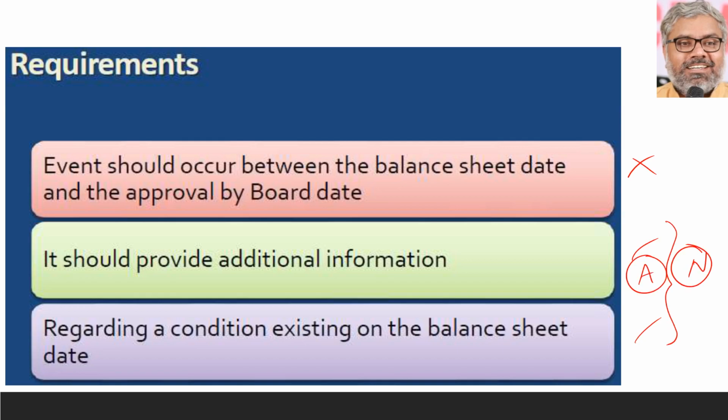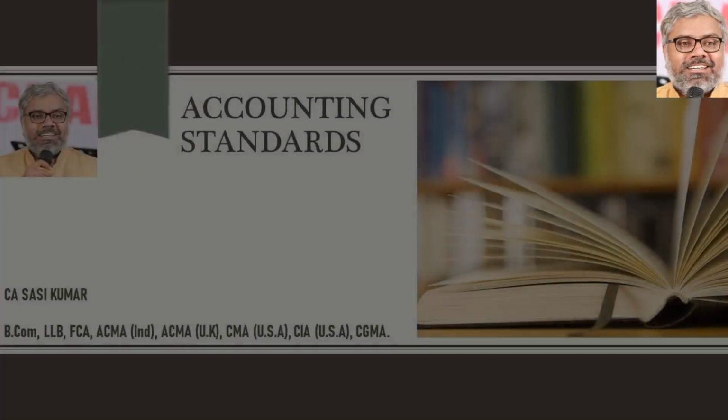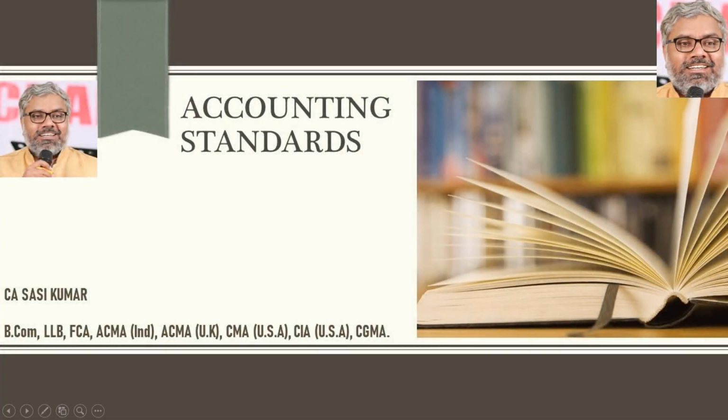That's it. The ultimate essence of this entire standard is this: checking the date when the event has happened, whether that event is only now providing additional information regarding a condition that already existed on the balance sheet date or not. Yes or no? Yes, then it is an adjusting event. No, then it is a non-adjusting event. That's all. With that, we can conclude this. Accounting Standard 4, which is related to contingencies and events occurring after the balance sheet date.